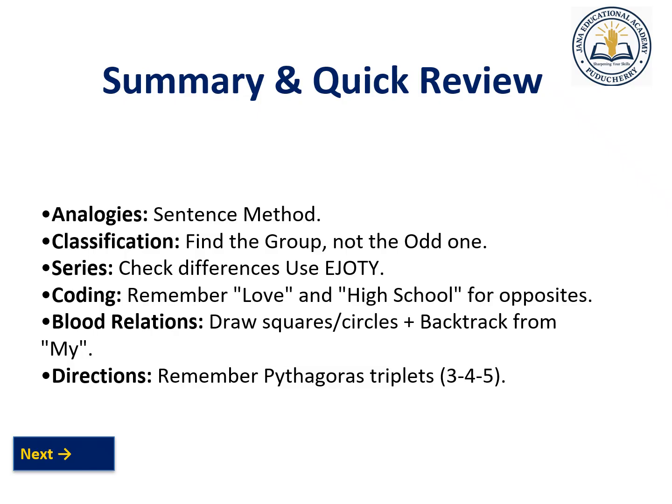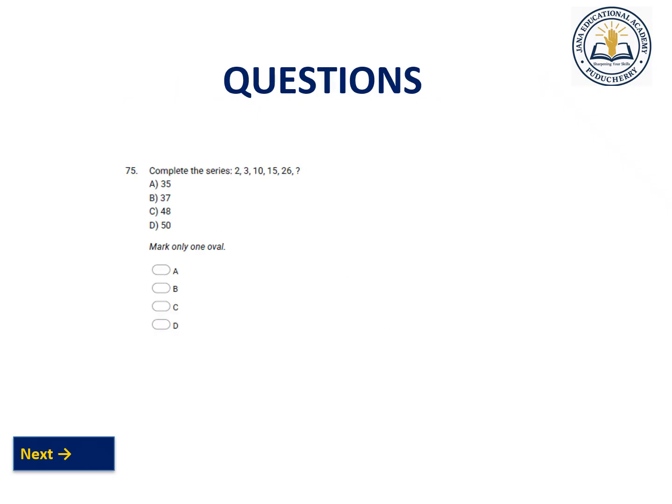The blood relationship is already shown. Start from "my" and you can draw a circle. Directions: you have to find out the northeast, west, using the diagram, or you can use the Pythagoras theorem to find out the exact value. Right? These are the questions you can solve and rectify.